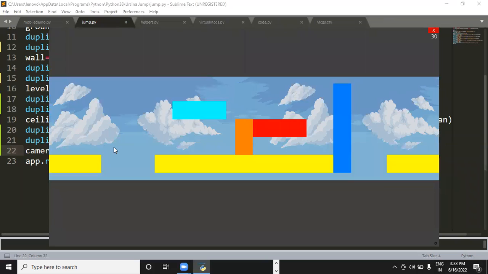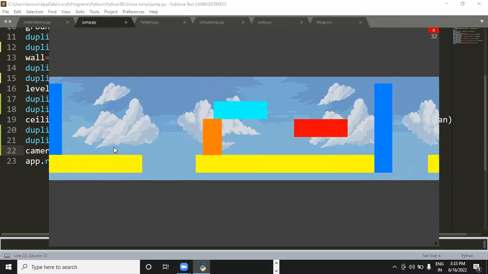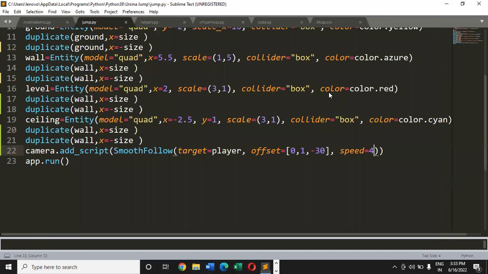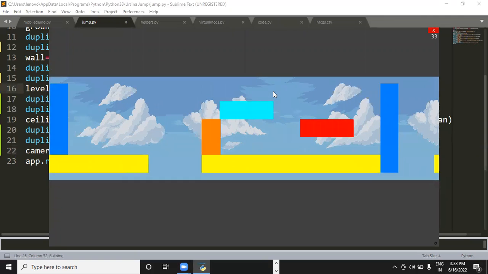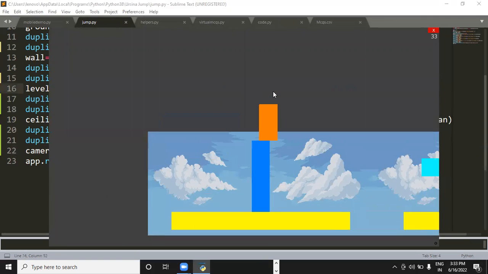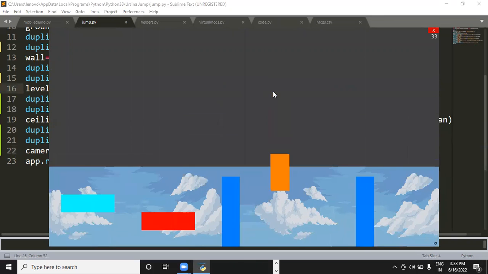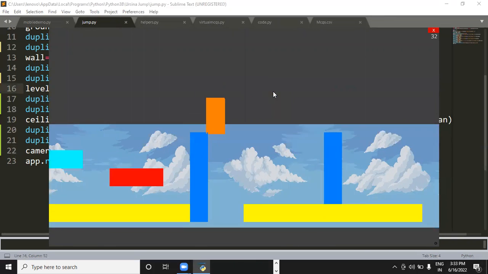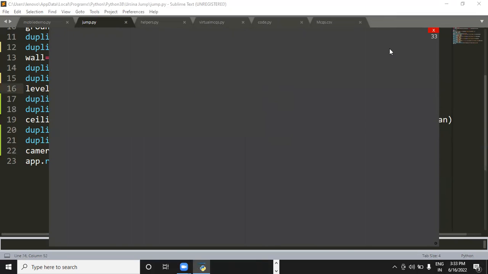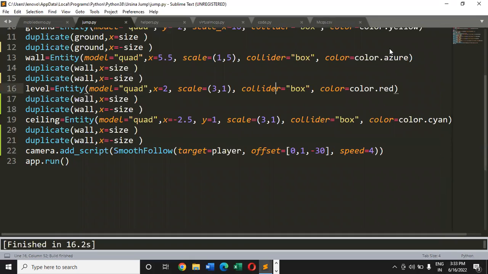See, now if I move the player to the left side, are you able to see the camera also moving? I'm running the game again so that you can see the changes. See, the camera is also moving with the player. Earlier it was not happening, but after I added the script, I'm able to make my camera move with the player. So now the player will never go off screen, right? The user will be able to see the player always on the screen. That's the magic of smooth follow.